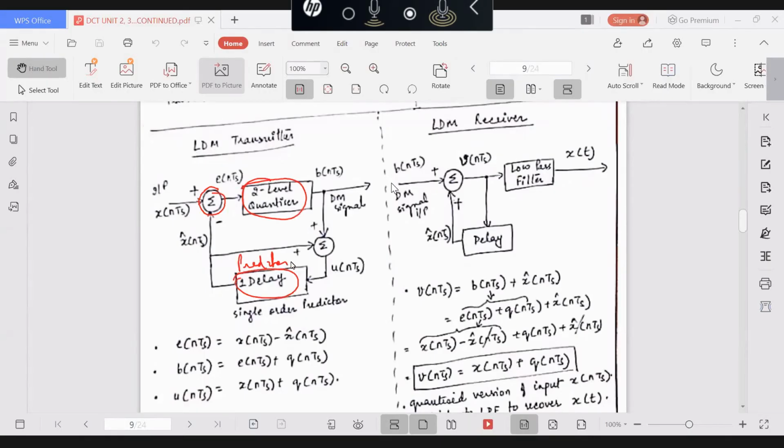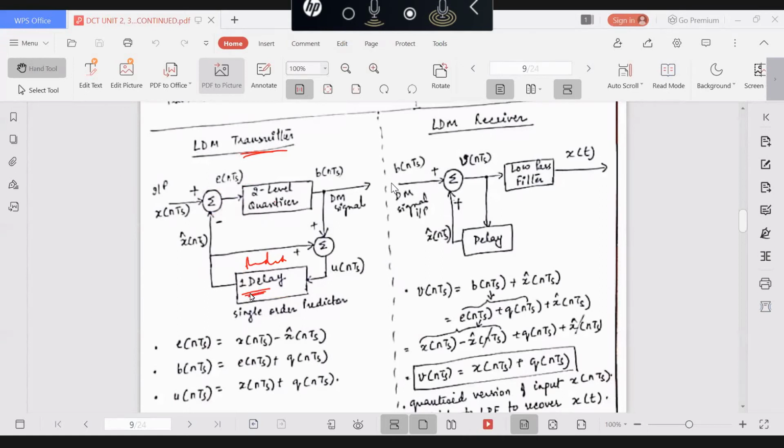All these details you will do in the theory, so I'm not going into great detail. Therefore, I'm just relating it to the Octave programming. The Octave programming also uses some similar kind of things. So now here you can see this diagram. This transmitter consists of a subtractor, a quantizer, and a predictor.